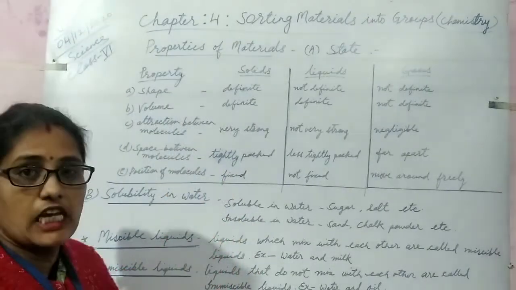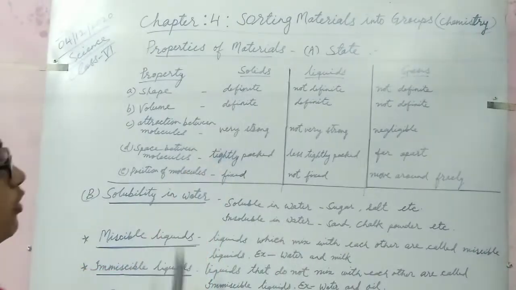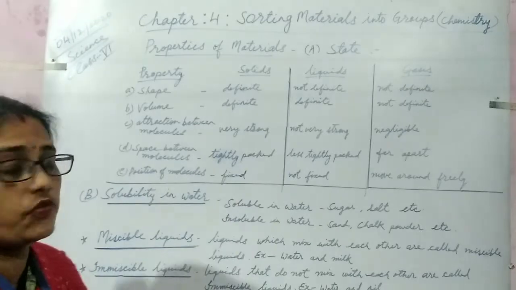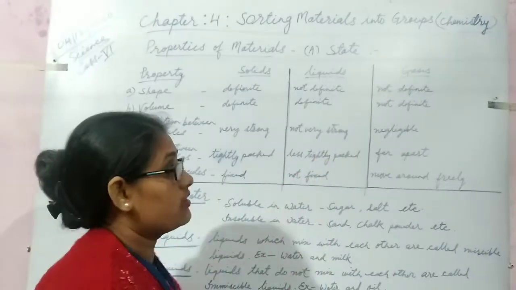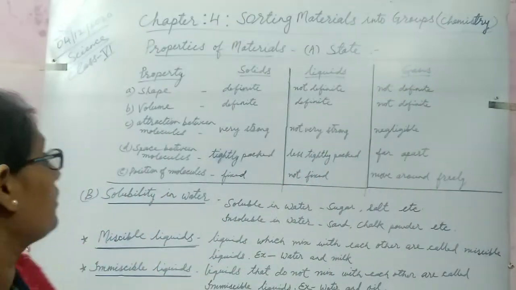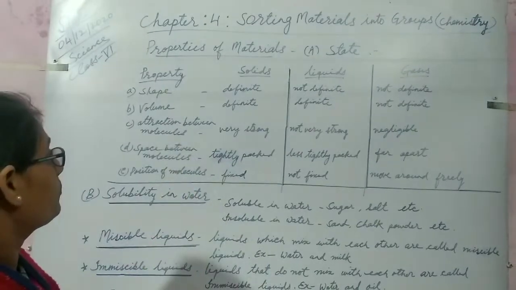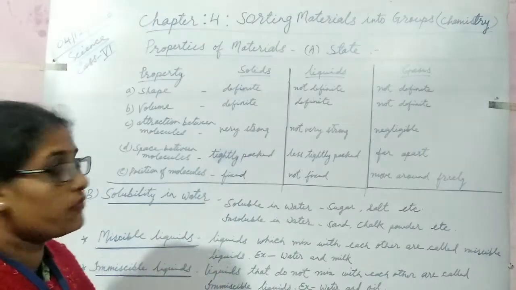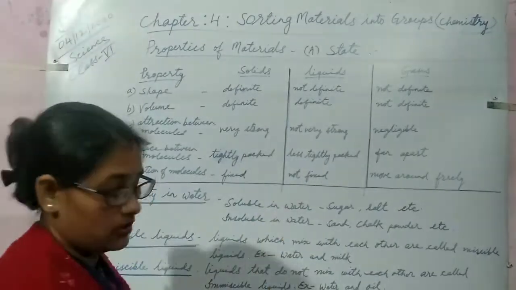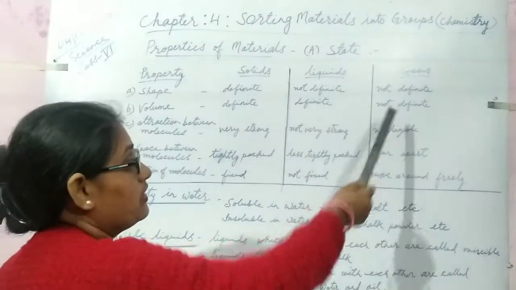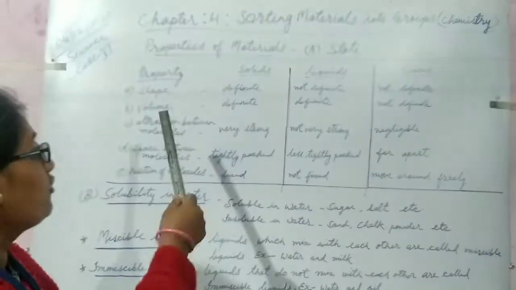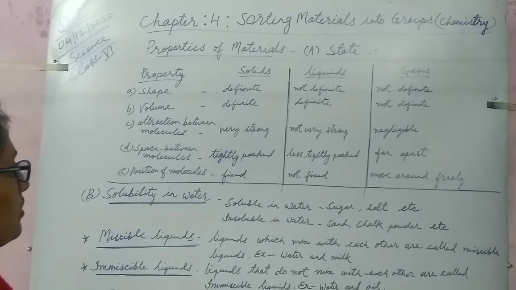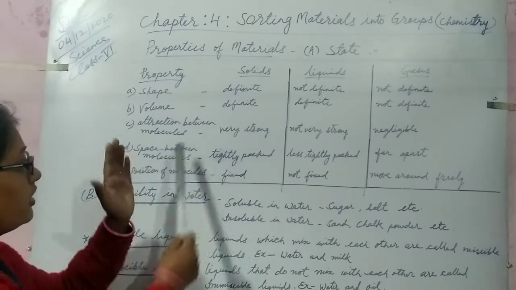The first is shape. The shape of a solid is definite, fixed. In liquids the shape is not fixed, not definite. And the shape of gases is also not definite. The second property is volume. The volume of solids is definite, in liquids it is also definite, but in gases the volume is not definite.